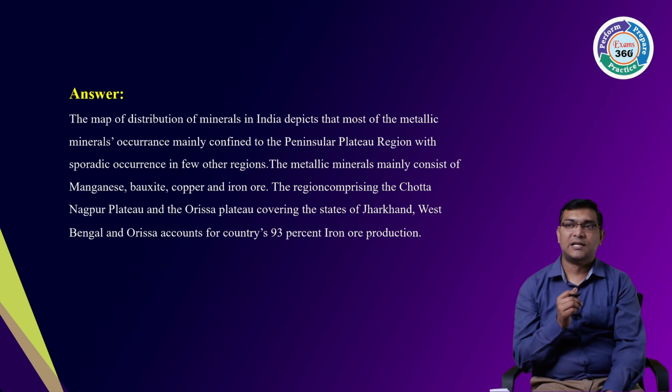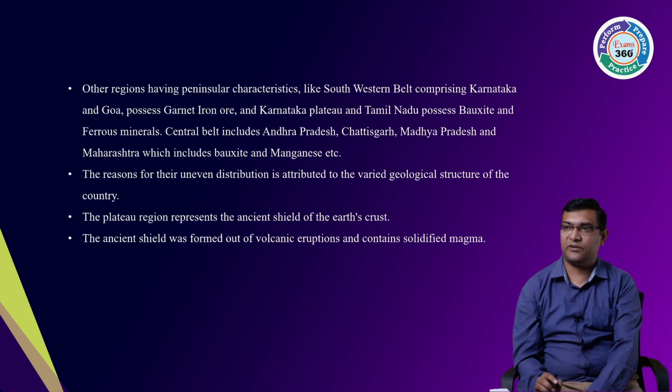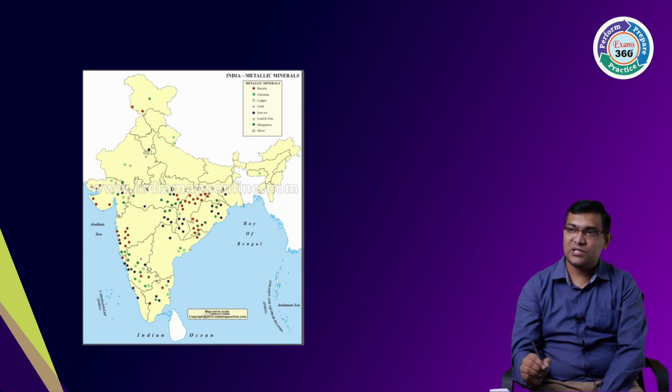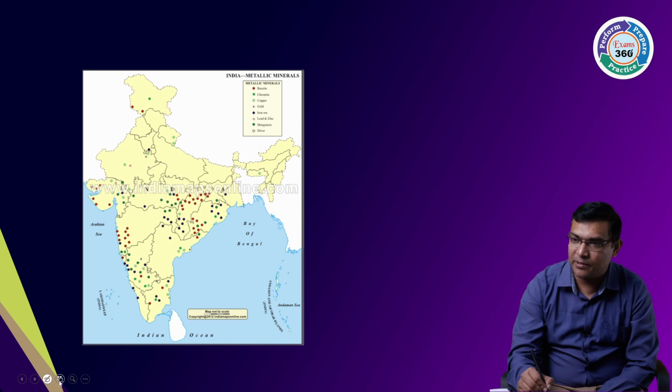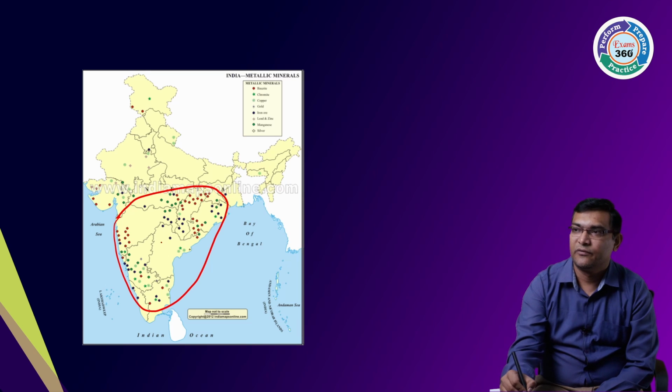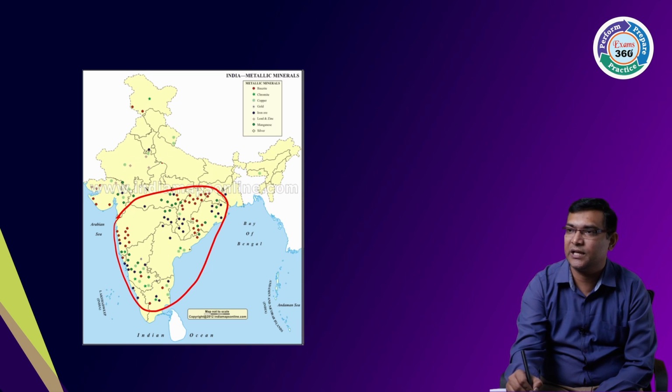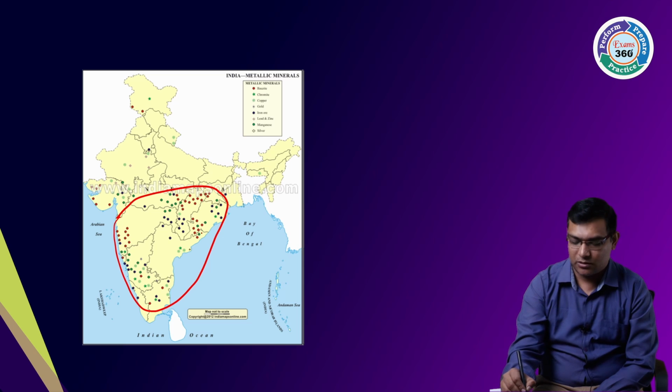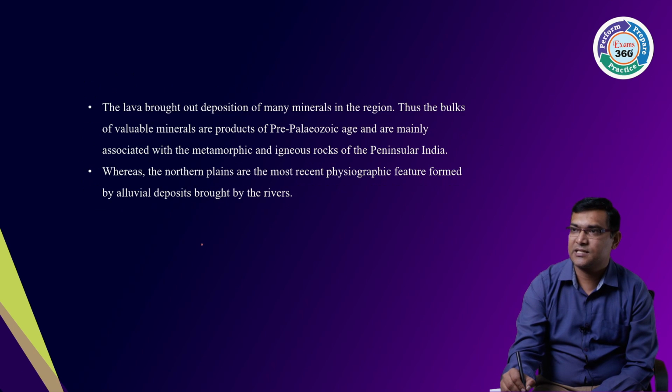So let us see this. The map of distribution of minerals: if you look at the map, you see that the maximum amount of distribution is southern India. Very less, you can see here and there, very less amount. Question is why? Answer is simple.